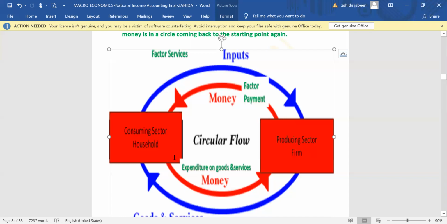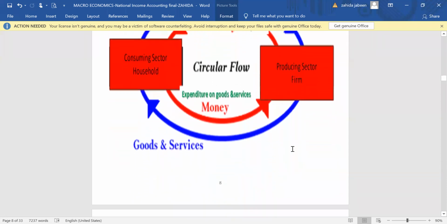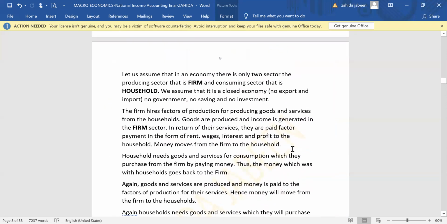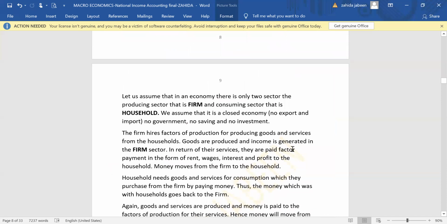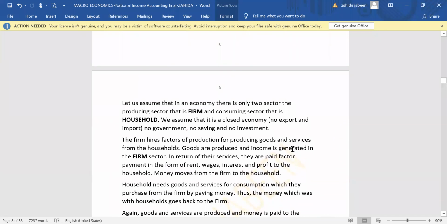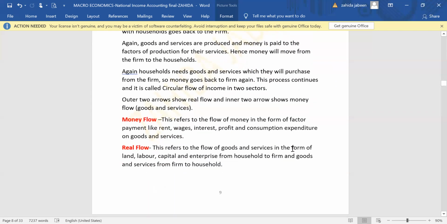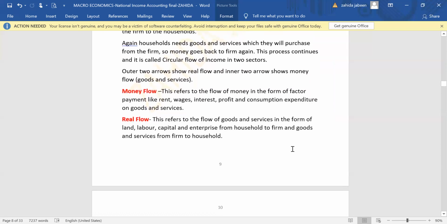Money is moving in a circle from the producing sector to the consuming sector, and from the consuming sector to the producing sector, round after round. So this is called circular flow of income in two sector. Here we are assuming that there is no government and no export and import is done, because the economy is closed, and we are assuming one more thing, that there's no government, no investment, no saving. So this is called circular flow of income. Mind it,